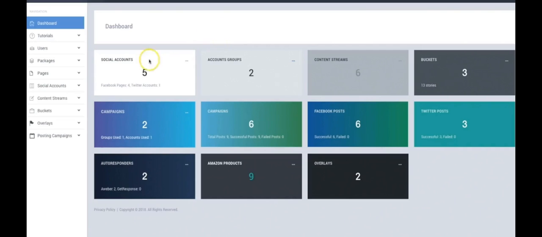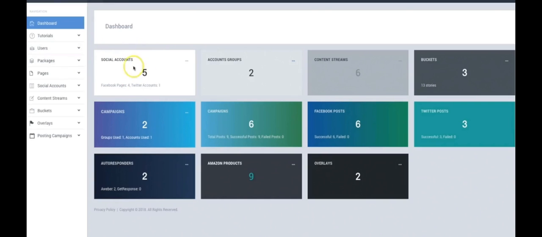Okay, now the first step is to connect your social accounts. I'm not going to go through that because we cover that on the tutorials page, and it's very simple. You just go through a simple 3-step process that authorizes Sociable to post on your behalf. I'm sure many of you have gone through that if you've ever connected your Facebook account or Twitter account to a web app. You just authorize the app, and that's it, okay?